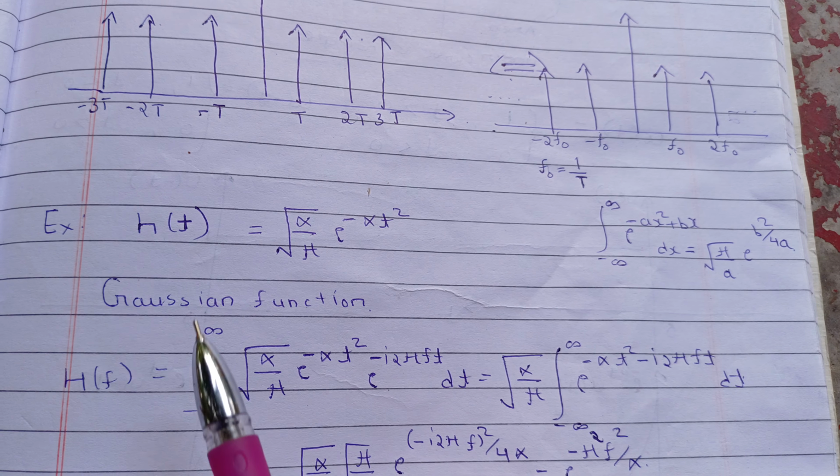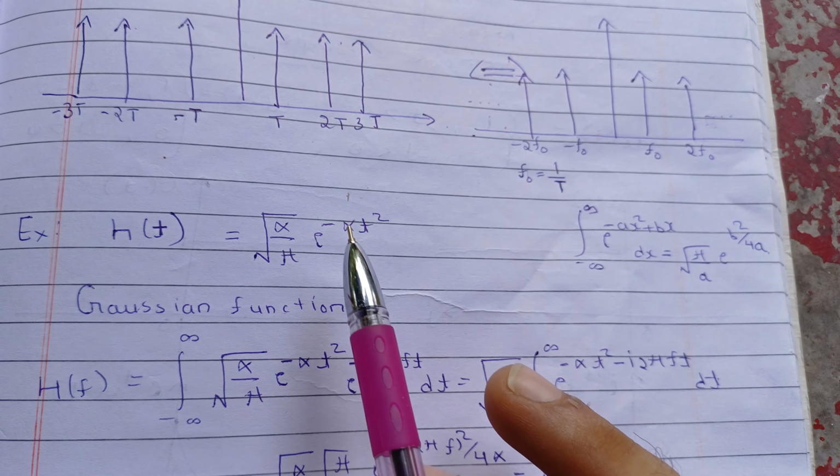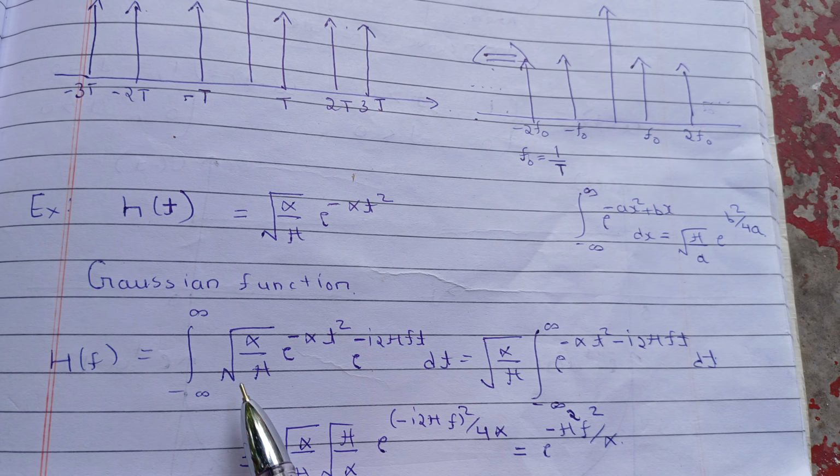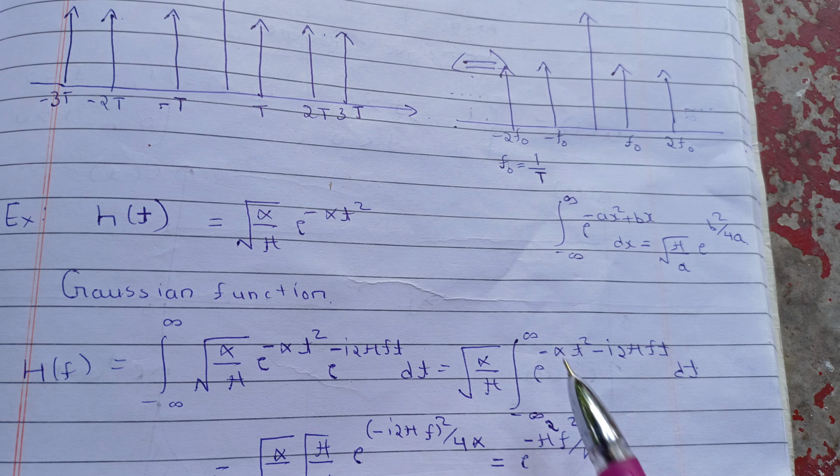a Gaussian function. So s(t) is defined as under root alpha by pi exponential minus alpha t square. So this is a Gaussian function. Now take the Fourier transform, use the formula. This is your s(t), exponential minus i 2 pi f t. This will be given by this.